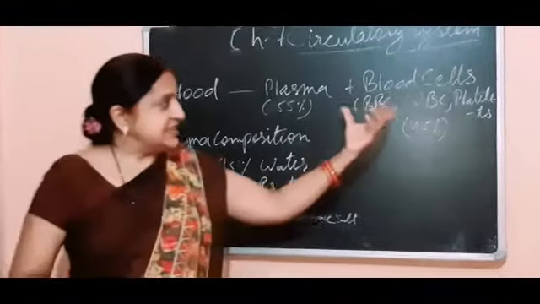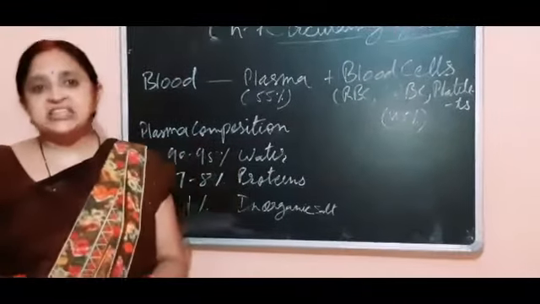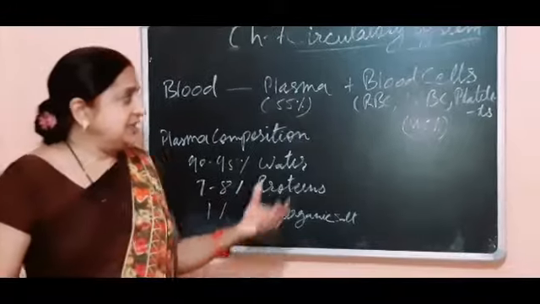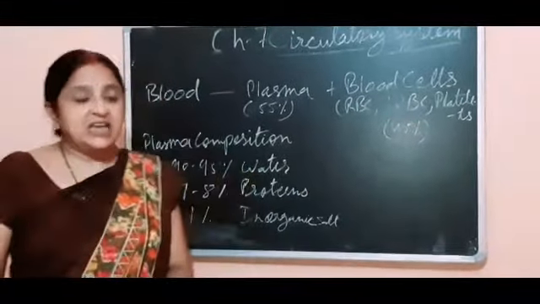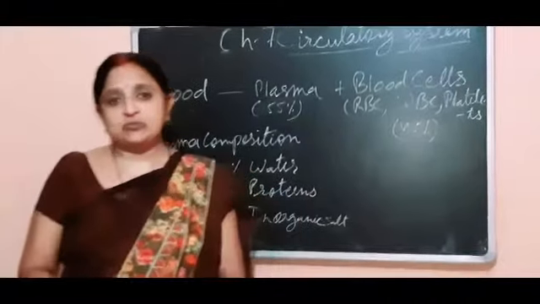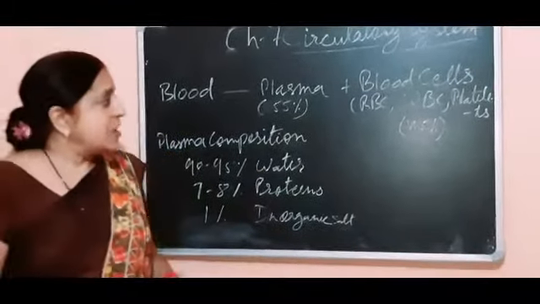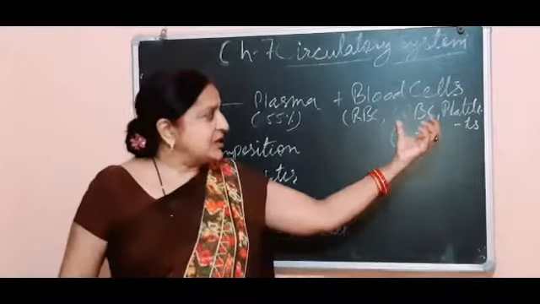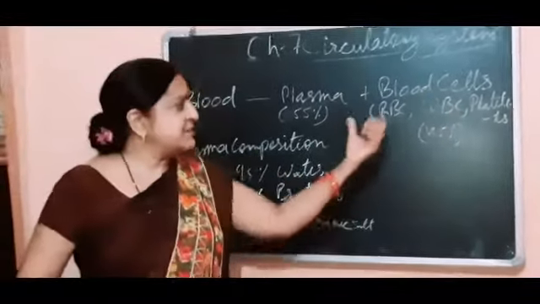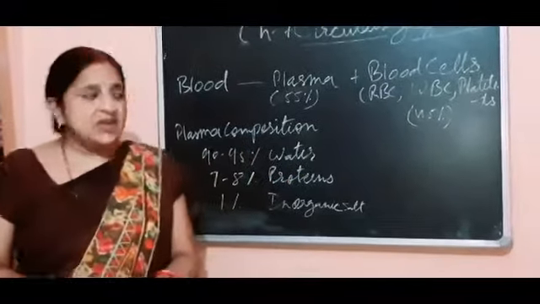Now the blood cells. There are 3 types of blood cells found in blood: red blood cells, white blood cells, and platelets, and they form 45% of the total content of the blood. Now let's start with the red blood cells. There are several types of WBC, white blood cells, but red blood cells are of a single type.